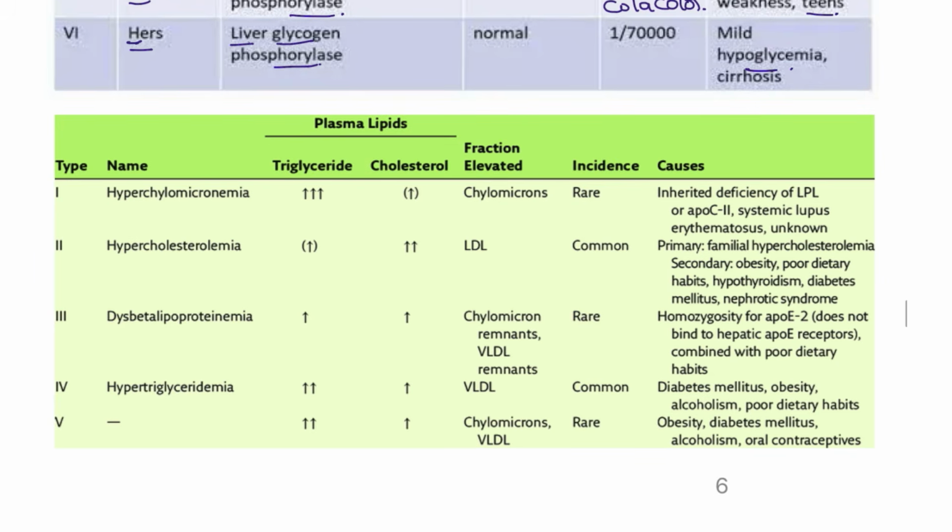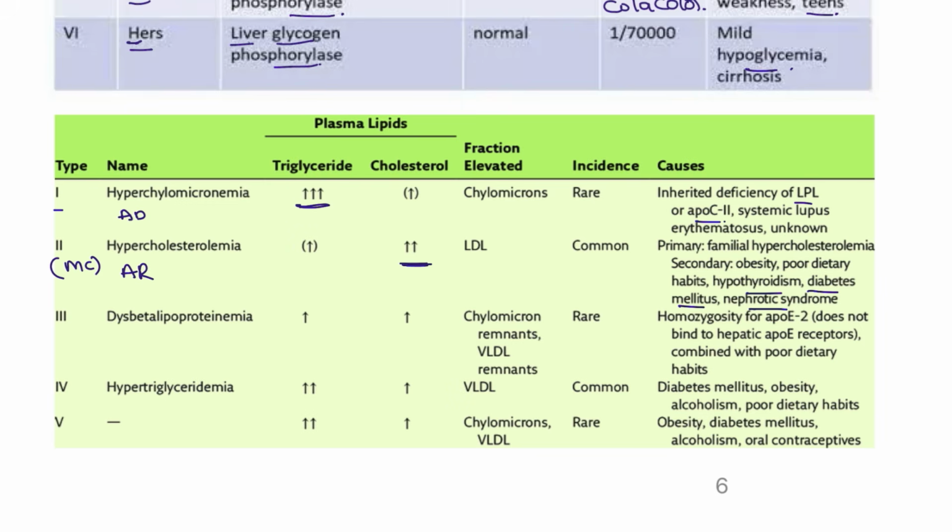Next, lipid conditions. The primary chylomicronemia. This is an autosomal recessive condition, where you are going to see the LPL deficiency in this patient. Severely elevated triglycerides. Next, hypercholesterolemia. This is autosomal dominant. This is the most common overall. The patient will have severely elevated cholesterol levels in this condition, and the patients will have associated other conditions. Diabetes mellitus, nephrotic syndrome, thyroid conditions are also seen.